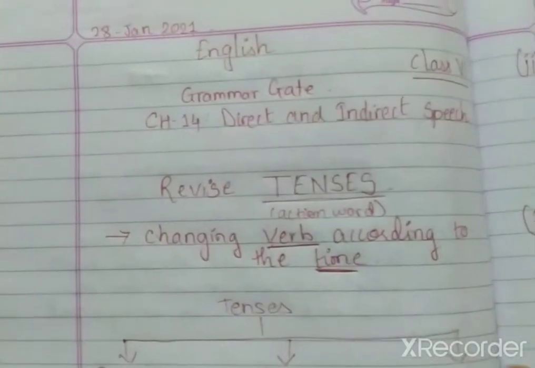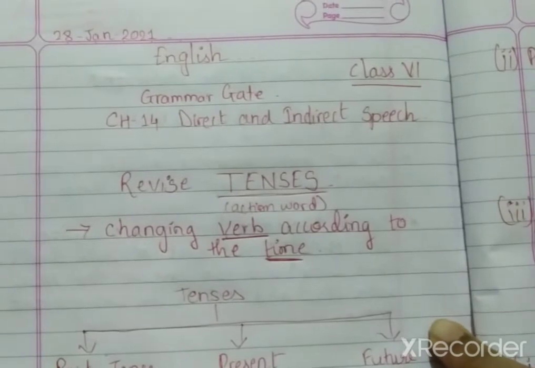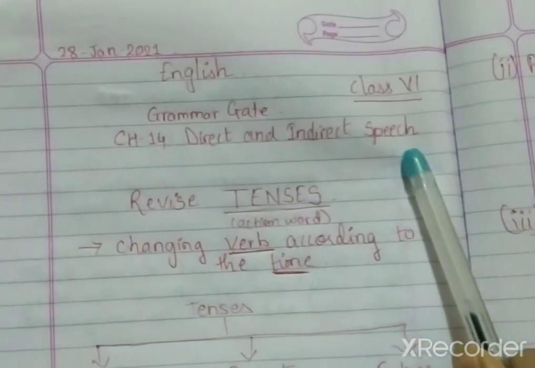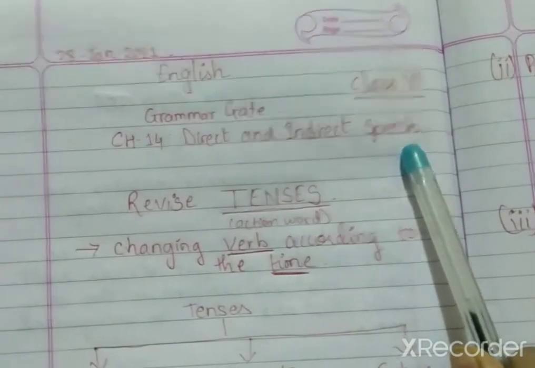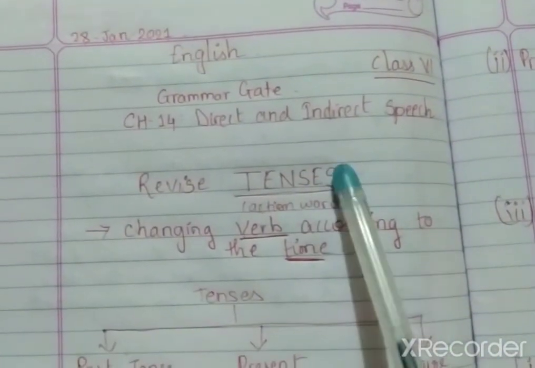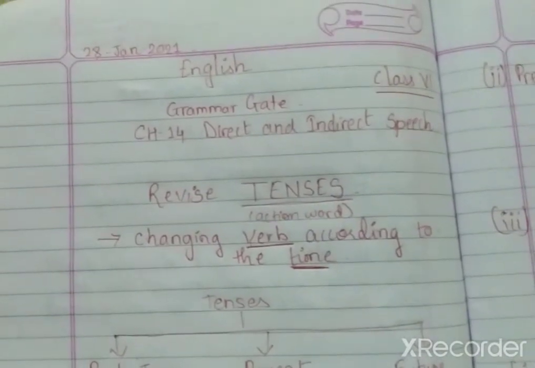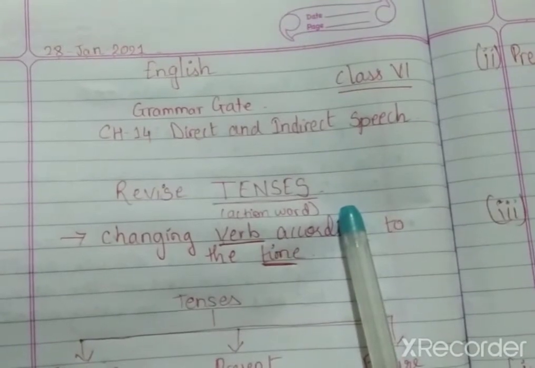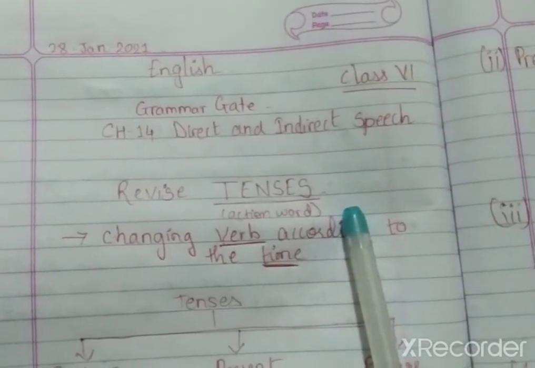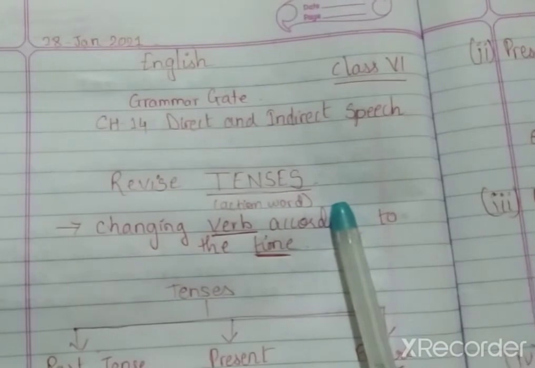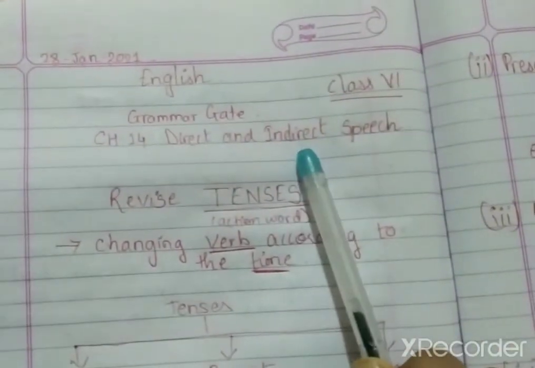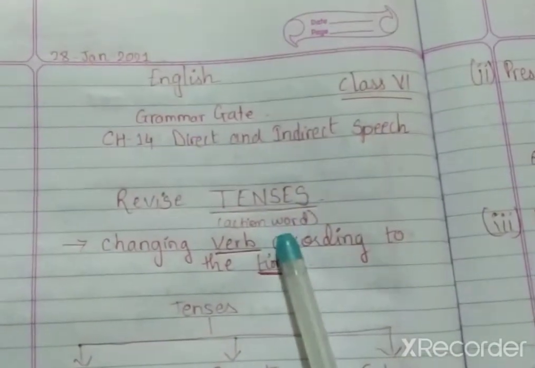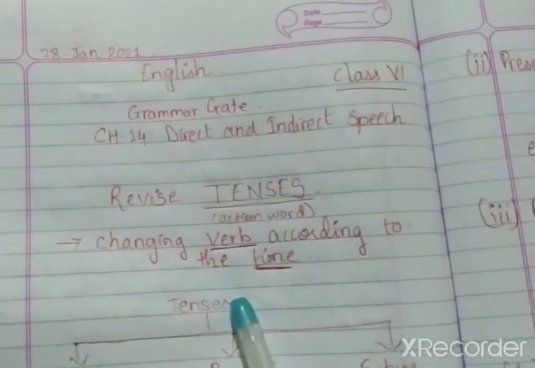Now students, in the previous class we started with chapter 14, direct and indirect speech, right? And before we started with the chapter, we had to revise tenses. Right? Why? Because they play a very important role in direct and indirect speech. Okay, students? Now, we first studied what is tenses, right?